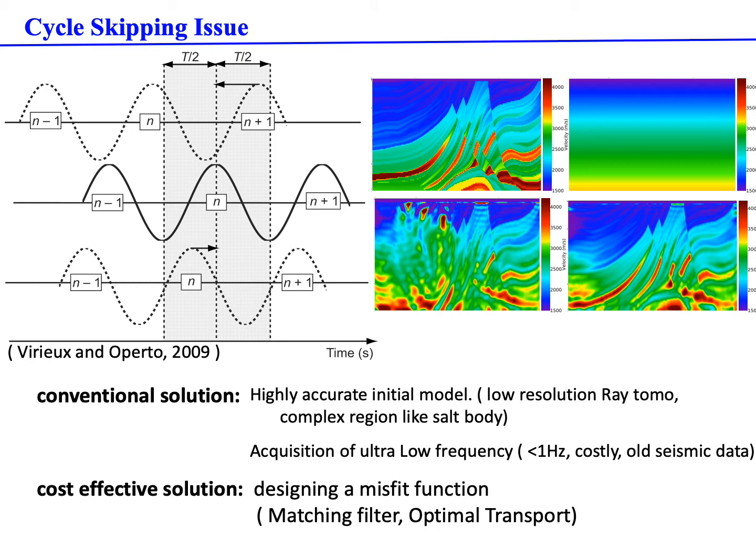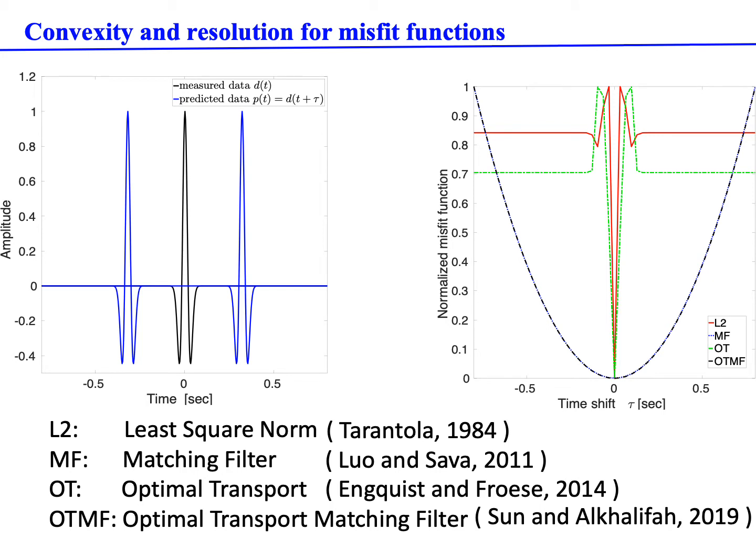Also, there are some old seismic data whose low frequencies are considered to be relatively high. So our solution, which can be considered cost-effective, is that we want to design more robust misfit functions. For example, now people have developed more advanced misfit functions using matching filter or optimal transport. Those advanced misfit functions can mitigate cycle skipping successfully. However, they usually sacrifice resolution.